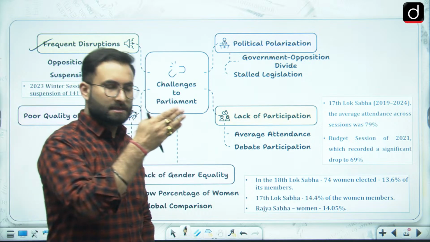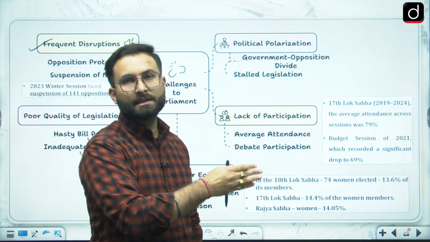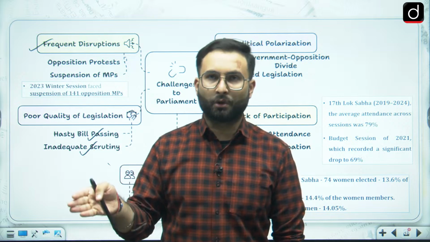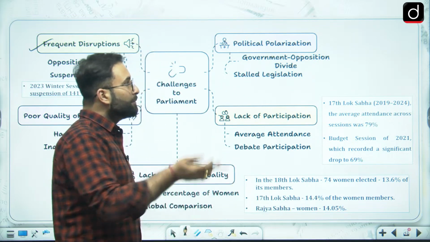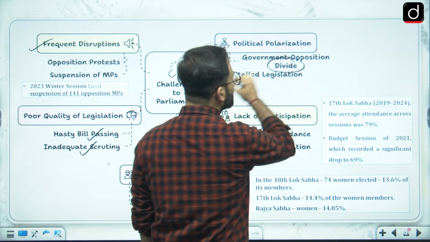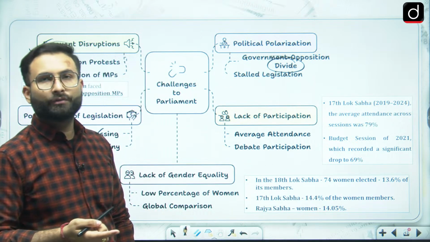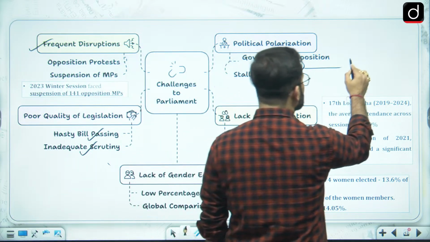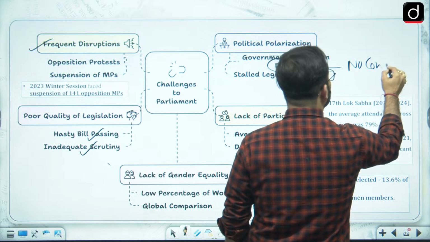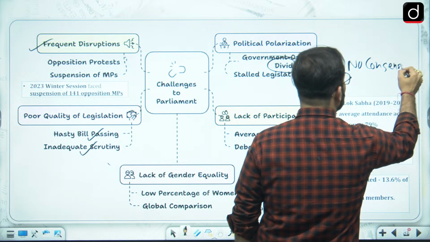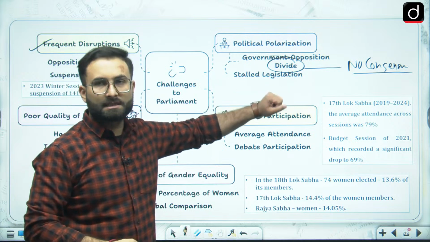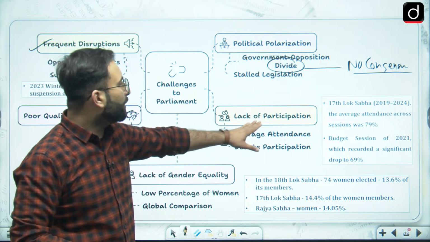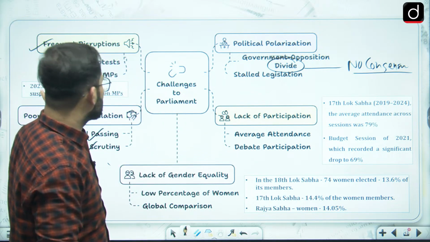So obviously there is one political party which is in power, and there is another political party which is in opposition. Okay, there are various other parties also, having different ideological stands, because of which there is a divide which is created in the parliament, and ultimately you will be seeing that there is no consensus. Okay, on the important issues there is no consensus, and that costs us the productivity of the parliament and stalls legislation which is there.